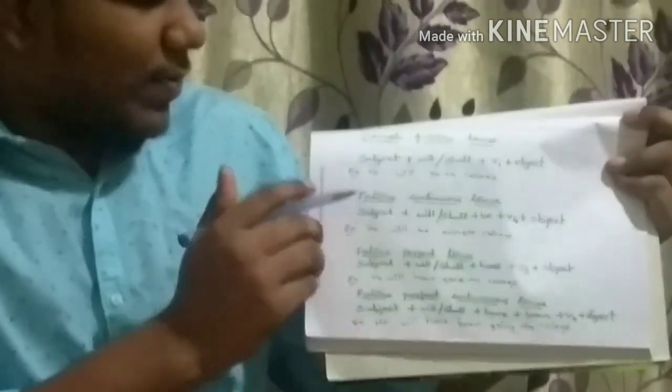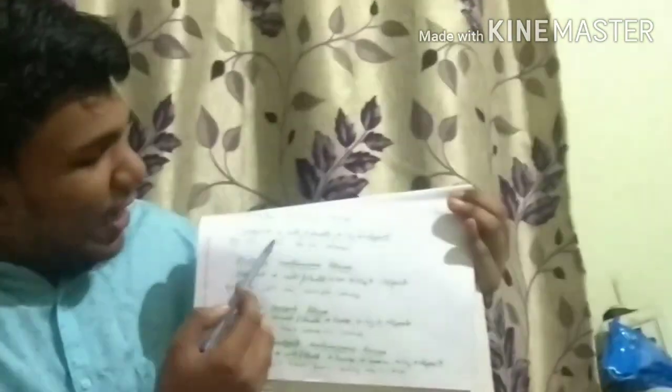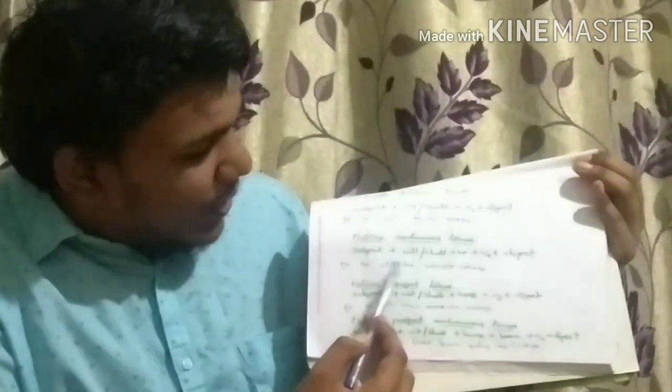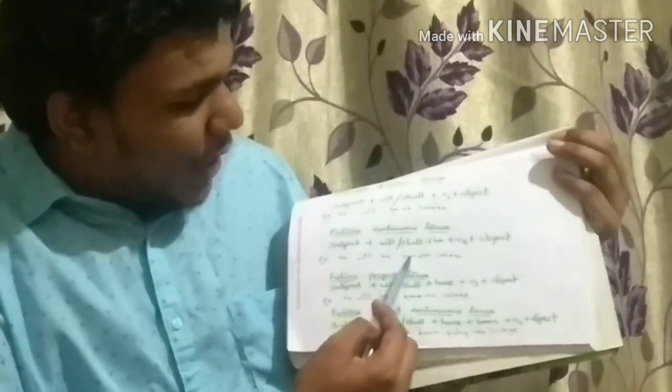Now future tense. Simple future: subject plus will or shall plus V1 plus object. He will go to school. Future continuous tense: subject plus will or shall plus be plus V4 plus object. He will be going to college. He is the subject, will be going, V4 form, to college is the object.